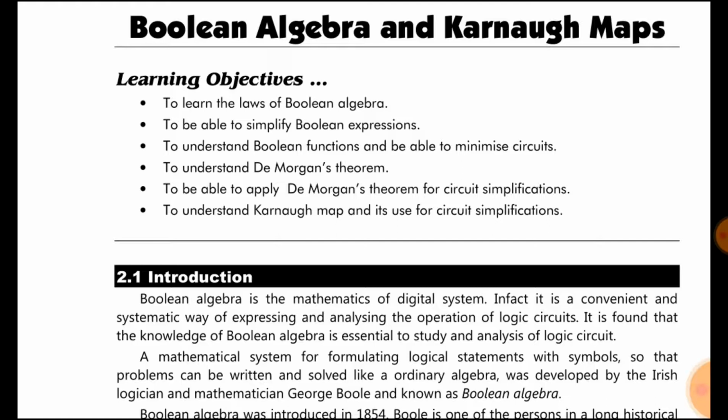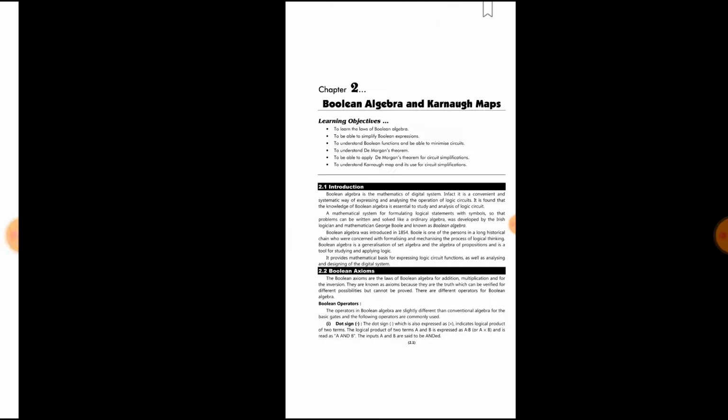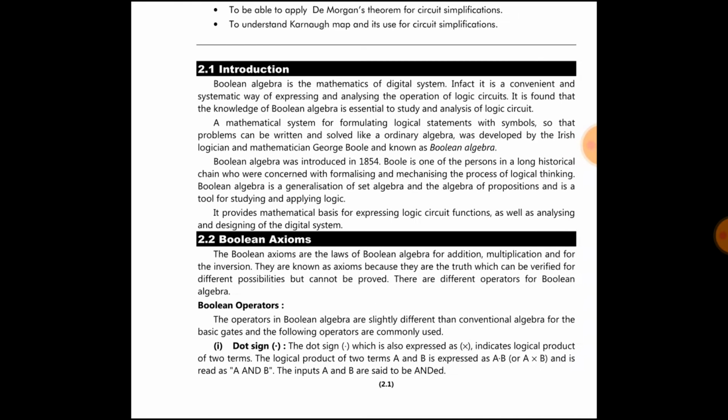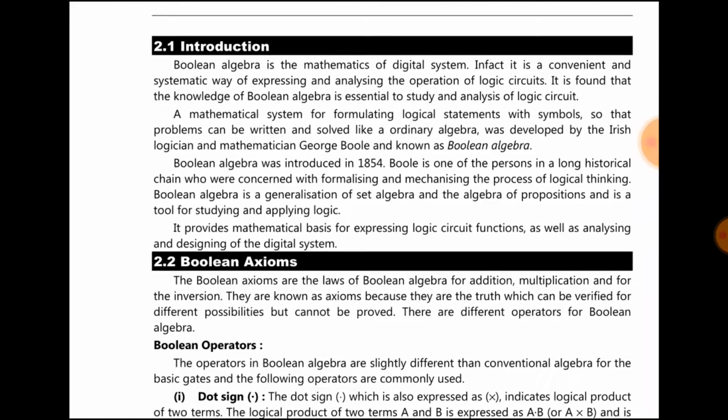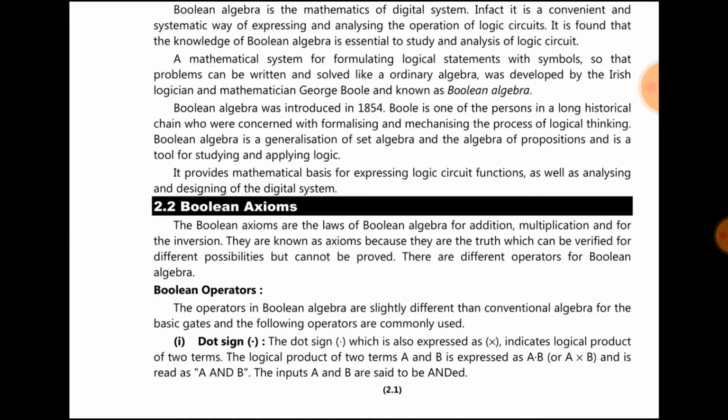A mathematical system for formulating logical statements with symbols, so that problems can be written and solved like ordinary algebra, was developed by the Irish logician and mathematician George Boole and is known as Boolean algebra. So Boolean algebra was introduced in 1854. Boole is one of the persons in a long historical chain who were concerned with formalizing and mechanizing the process of logical thinking.